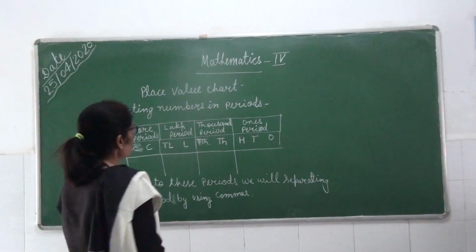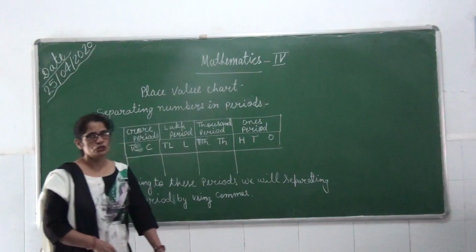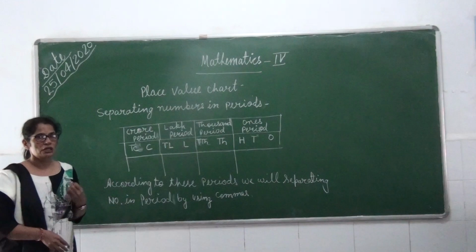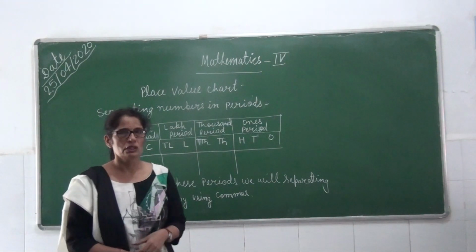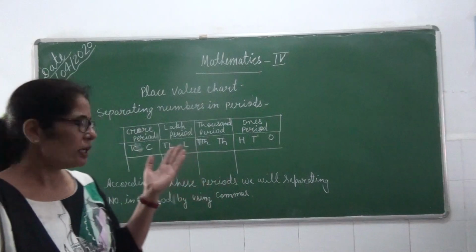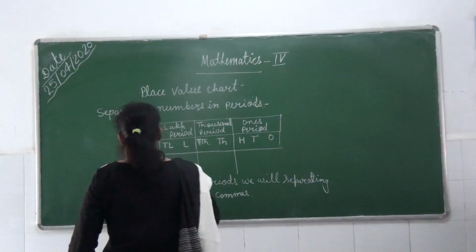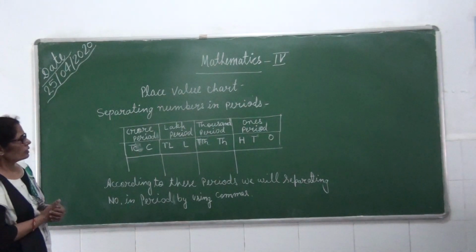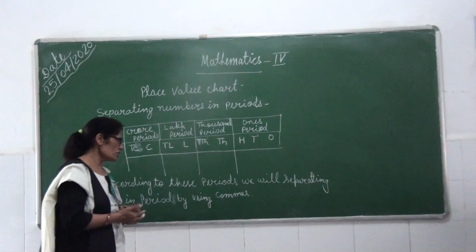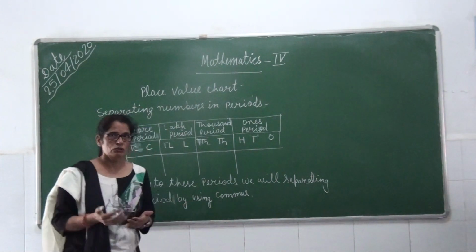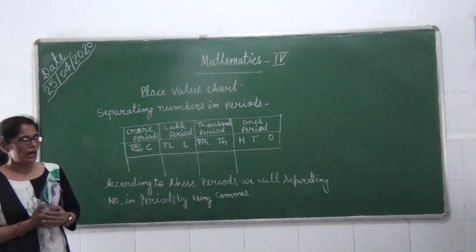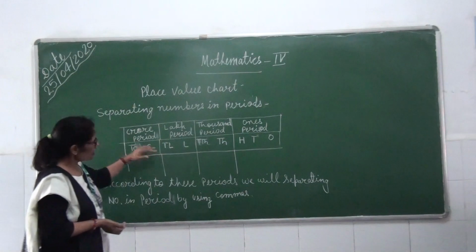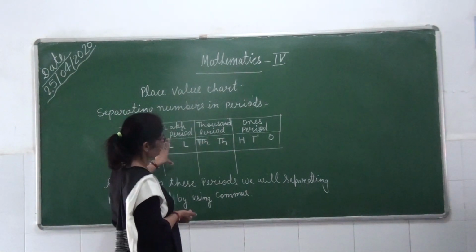So today we will start our place value chart up to crore numbers, where we have to learn about up to crore numbers. Today I am making a place value chart on the board. You can see here. Today we will learn about separating numbers by using commas in periods. That is why I make a place value chart here.